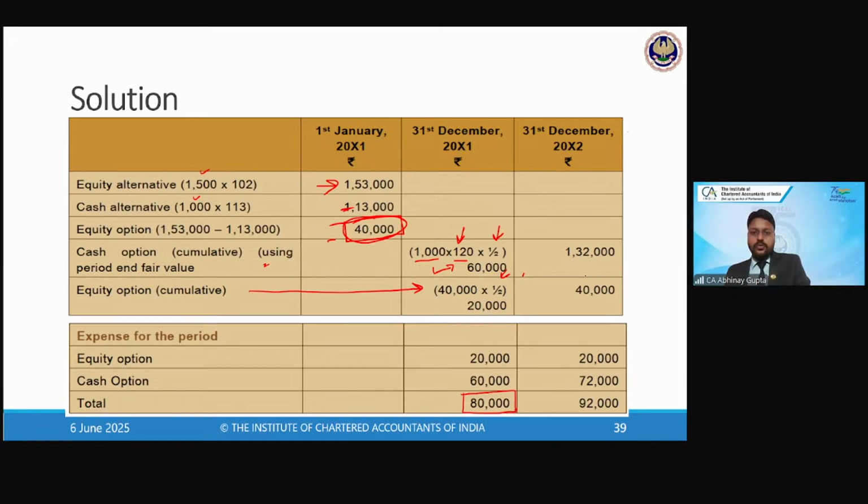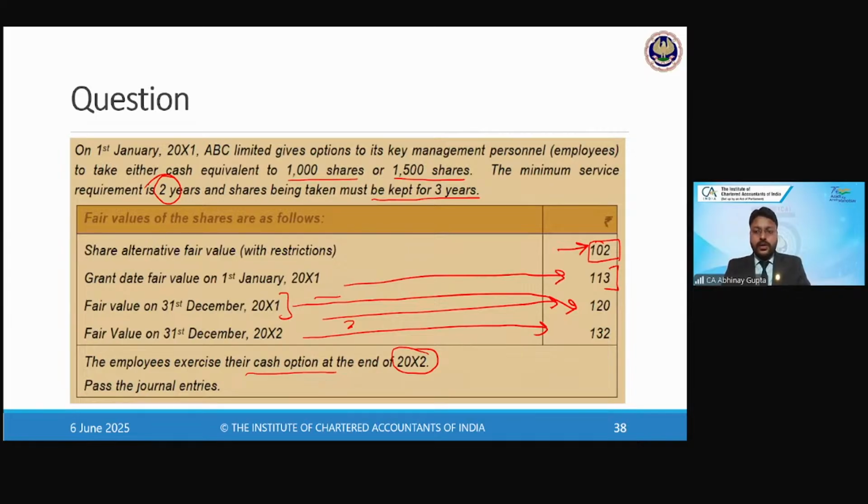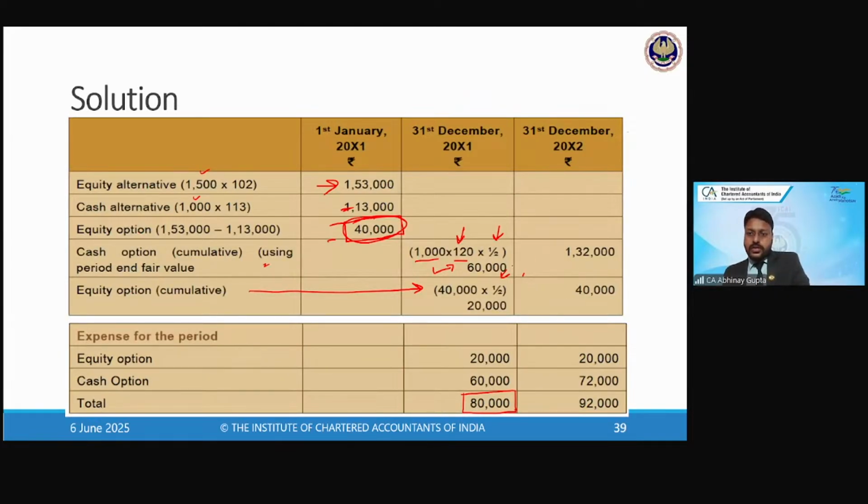Now for year 2, how will the calculations be done? Same fashion. What is the fair value? 132. So the calculation is 1,000 into 132 into 2/2, so 1,32,000 is the total cumulative expenditure, and then 40,000 into 2/2. Here 2/2 negates itself, so 40,000. So the total expenditure comes to how much?